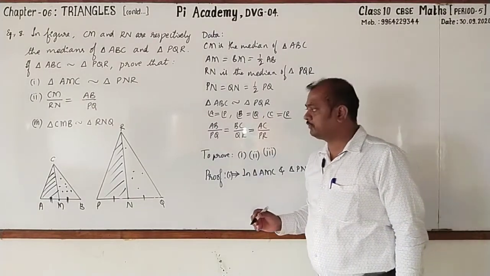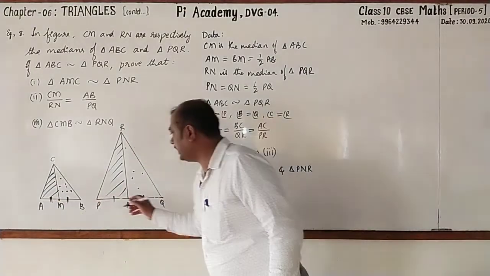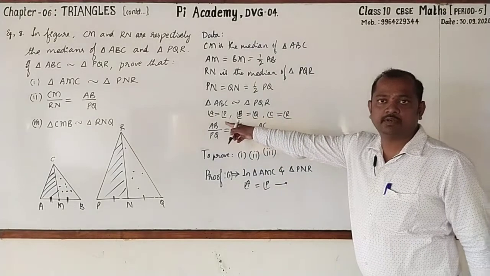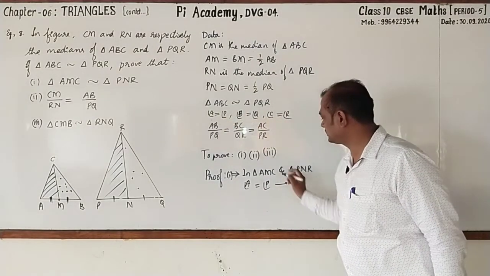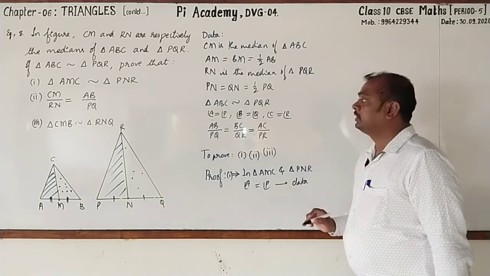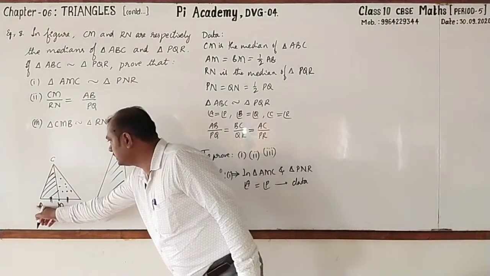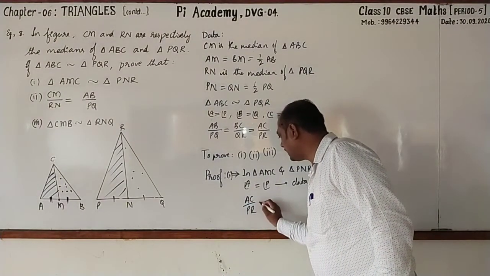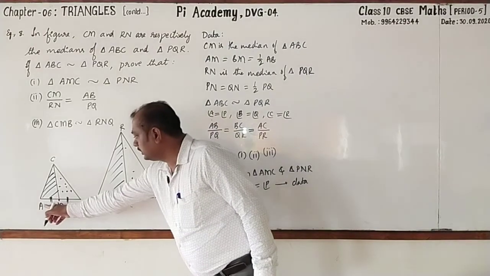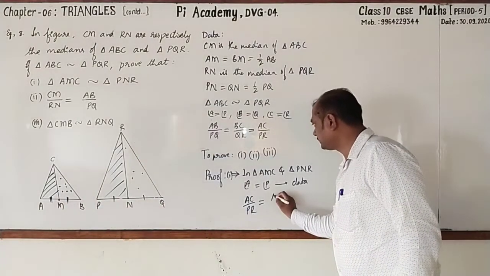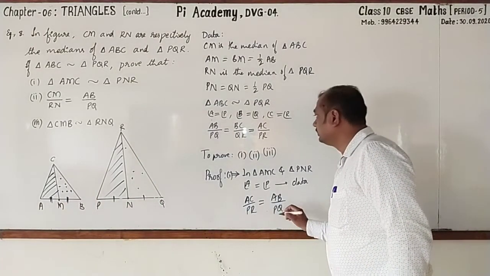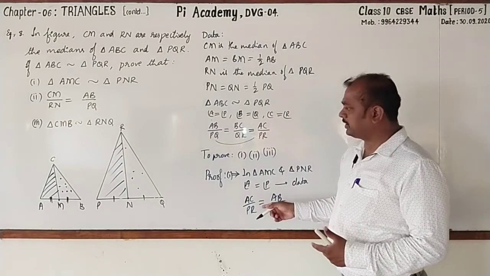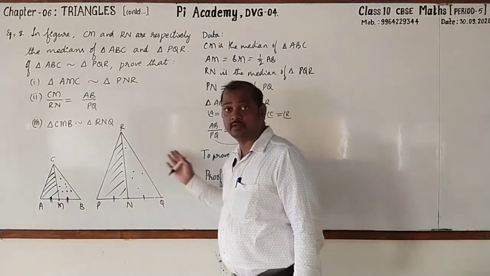Now you may start writing with me. Here I write angle A equal to angle P. What is the reason? It has been written in the data itself. See that, here it is from data. Next, we all know that AC by PR is equal to AB by PQ. AB by PQ means here I have taken this statement. AC by PR, of course, they are the sides of the required triangles.